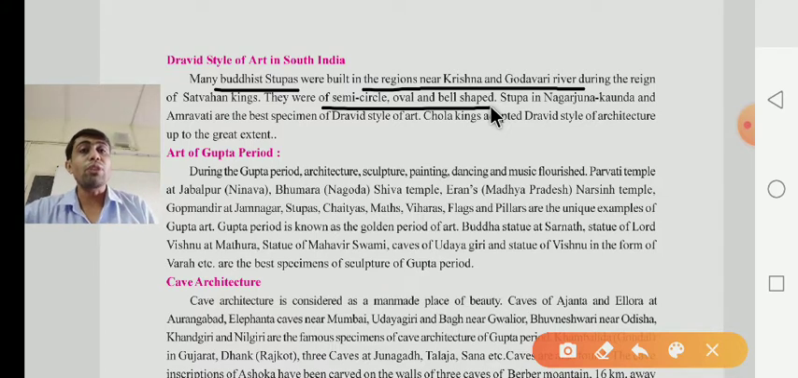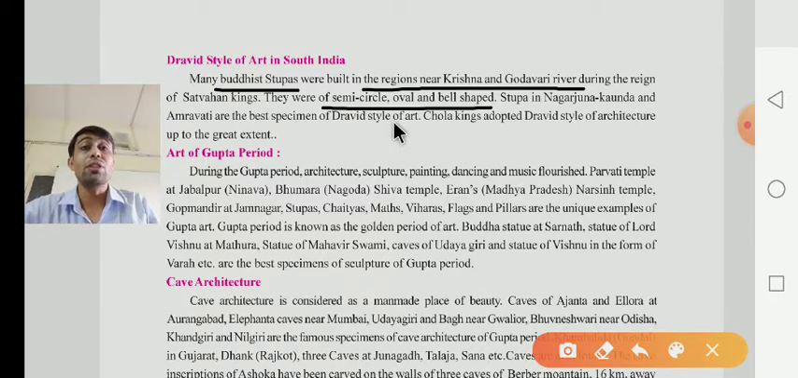Which kind of shapes does the Dravidian style of art have, dear children? The Dravidian style of art has semicircle, oval and bell shapes. Stupas in Nagarjuna Konda and Amravati are the best specimens of the Dravidian style of art.